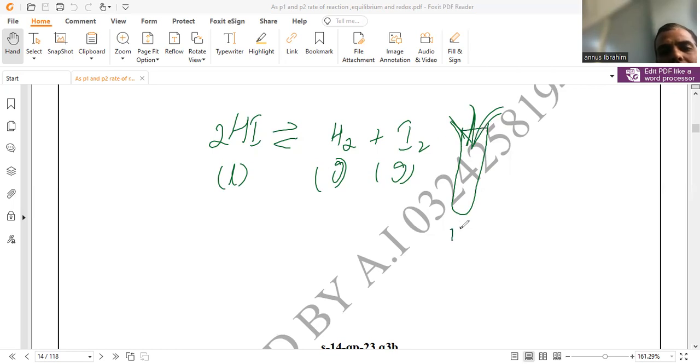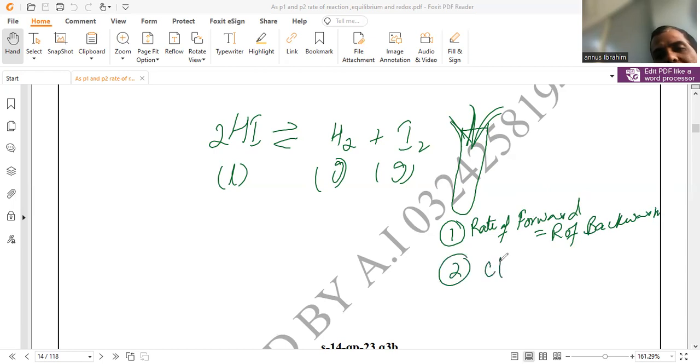So the first characteristic is that the rate of forward reaction and rate of backward reaction become equal. The second requires a closed system, meaning no particles are exchanged in or out of the reaction chamber.